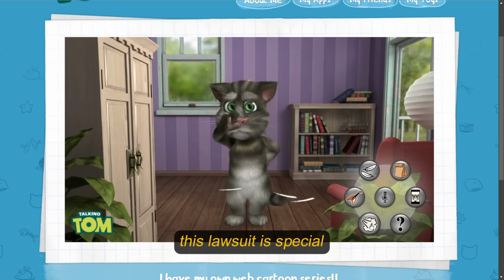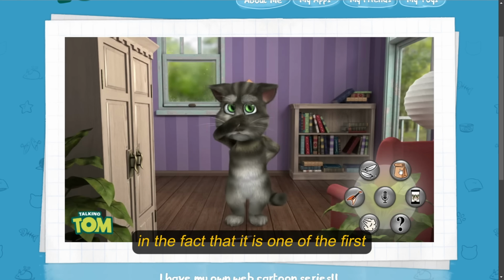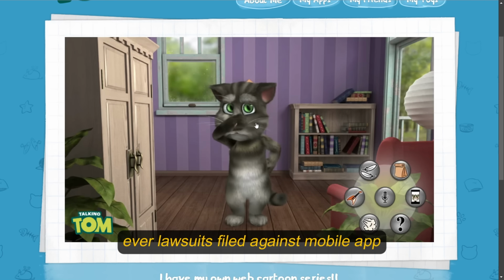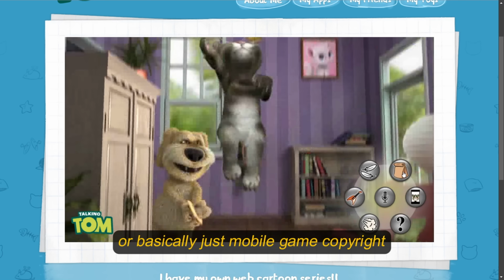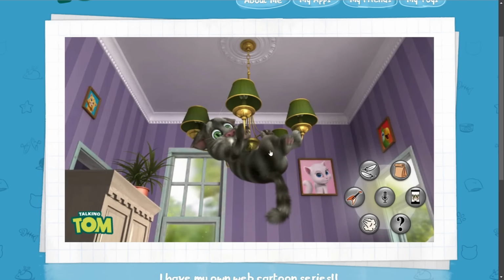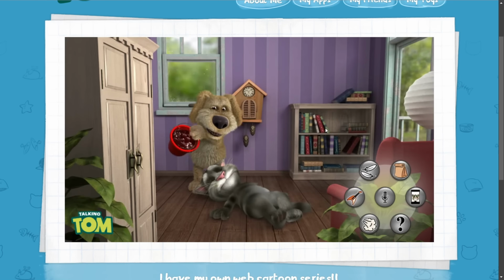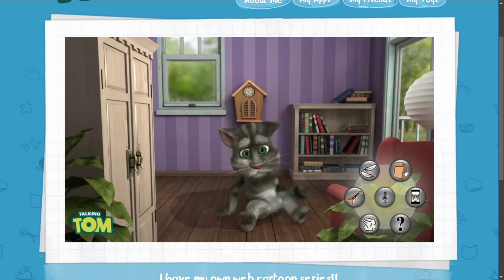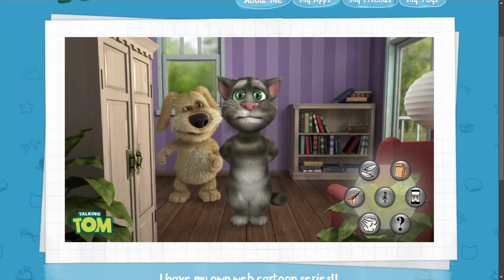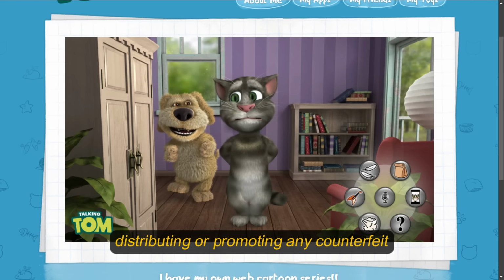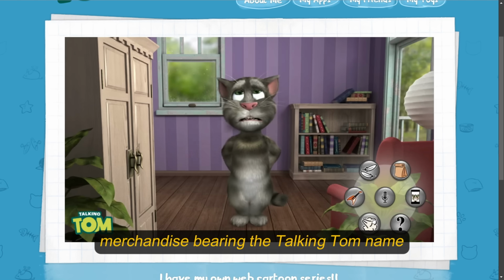This lawsuit is special in the fact that it is one of the first ever lawsuits filed against mobile app IP infringement, or basically just mobile game copyright. And after this lawsuit, Nanjing 0000 3D was completely prohibited from manufacturing, distributing, or promoting any counterfeit merchandise bearing the Talking Tom name.